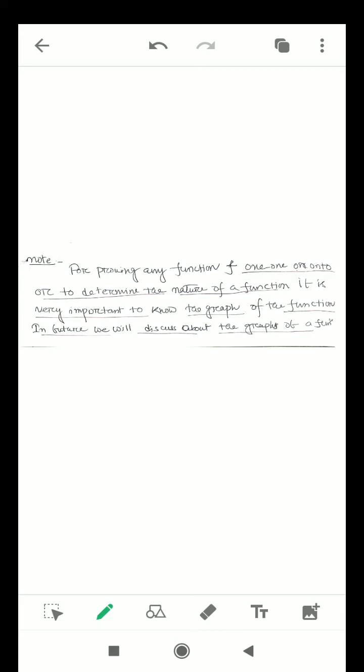We will change the domain, we will change the codomain. That's why the graphs will also change, and for this reason we will get different characteristics of the function; a function that is 1-1 may turn into a not 1-1 function. In that case you will just check the graph of the function at a glance, and I think at that time you will be able to understand whether the given function is 1-1 or not by just checking the graph, without any calculation. Okay, thank you for the day.